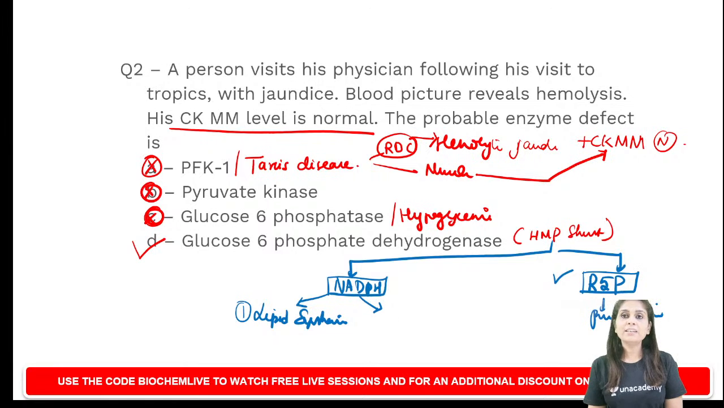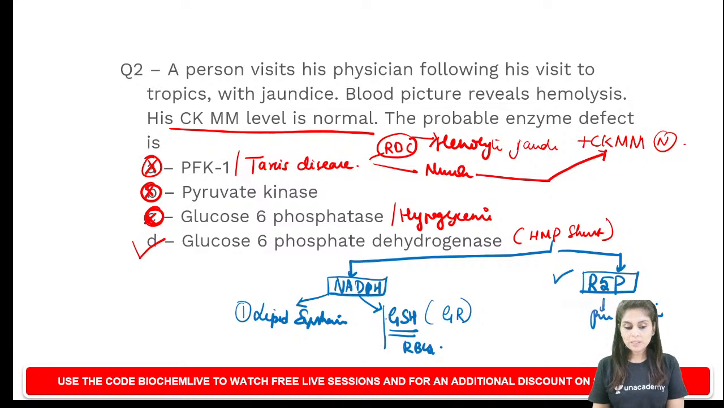And the other significance of NADPH is that it is necessary for regenerating glutathione with the help of glutathione reductase. And glutathione is an important antioxidant mechanism of RBCs. So it helps RBCs to regenerate glutathione.